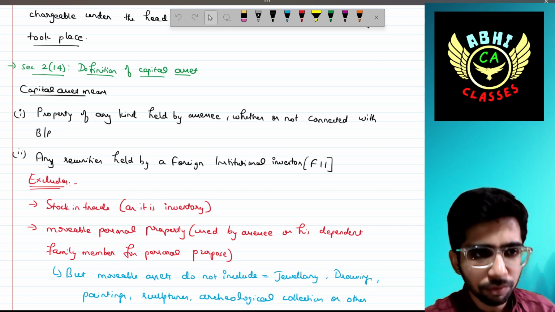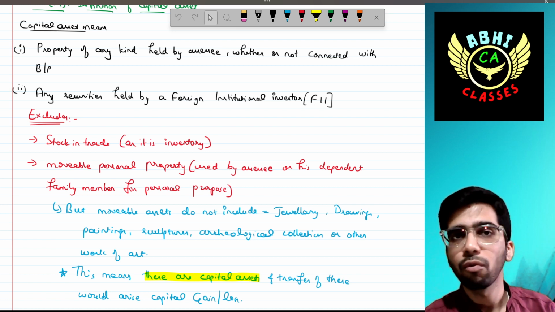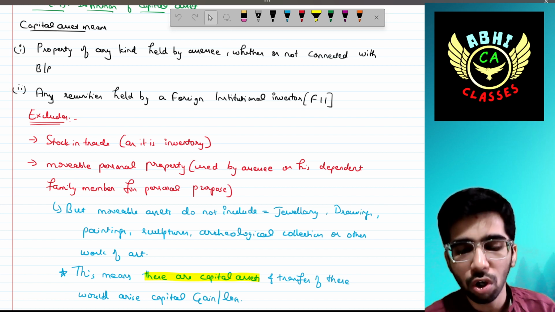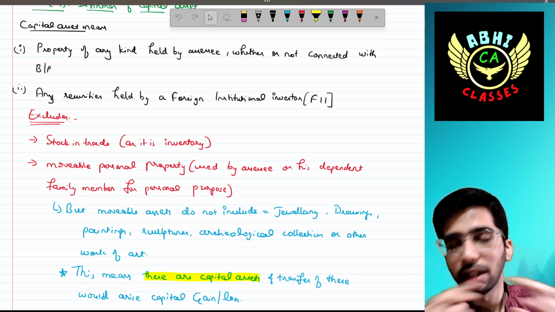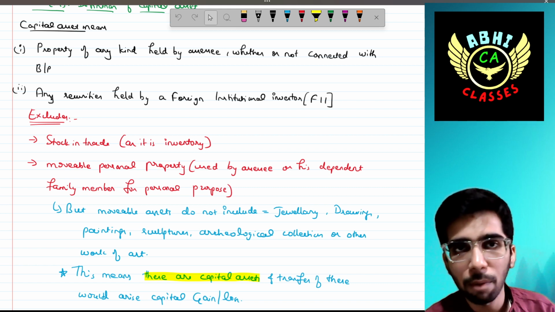It excludes stock in trade, because if you sell your stock in trade, you are liable to pay income tax under the head PGBP, which we have already covered in the PGBP chapter.